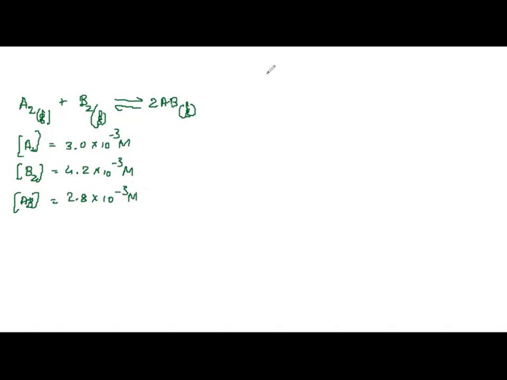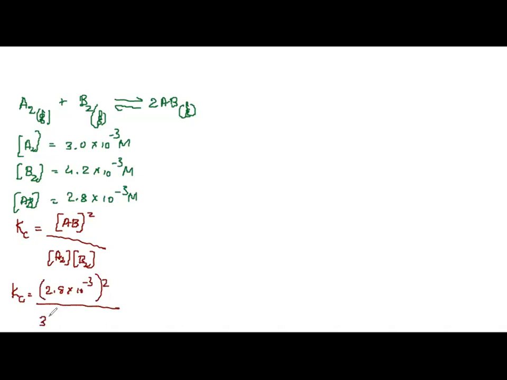Can you write Kc for this equation? Yes, very well we can write. So Kc will be equal to concentration of AB raised to 2 upon concentration of A2 into concentration of B2. Is that right? Okay, solve it out. Kc is equal to concentration of AB, 2.8 into 10 raised to minus 3, the whole square, upon 3 into 10 raised to minus 3 into 4.2 into 10 raised to minus 3. Correct? So 10 raised to minus 3 is a square and this gets cancelled.